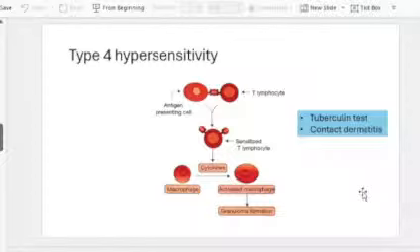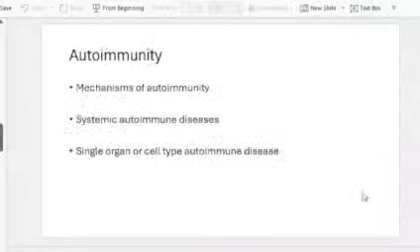Okay. So for type 4 hypersensitivity, the cells involved are macrophages and T lymphocytes, and examples are the tuberculin test and contact dermatitis. Then autoimmunity, again another important question. Autoimmunity can be asked as a short essay, so you have to write about the different mechanisms of autoimmunity, give examples of systemic autoimmune diseases like SLE, and just mention the pathogenesis. Then there are single organ or cell type autoimmune diseases, like autoimmune hemolytic anemia and myasthenia gravis. All of this, autoimmunity, is very, very important. You definitely have to be thorough with the mechanisms of autoimmunity.